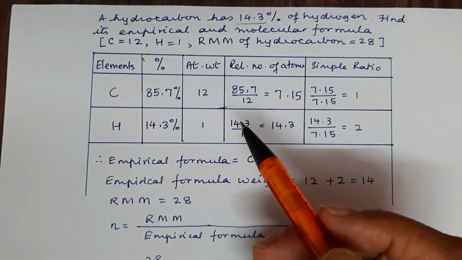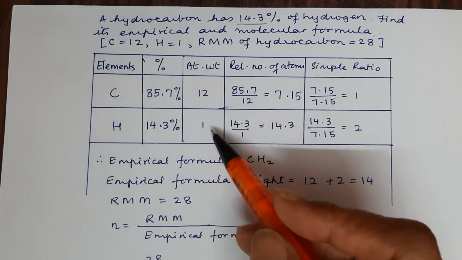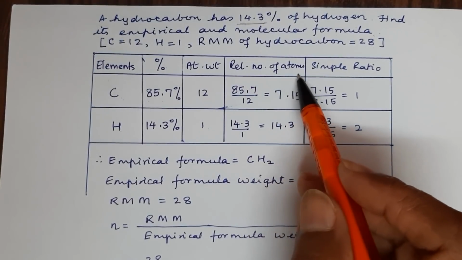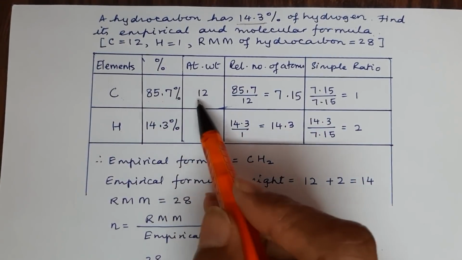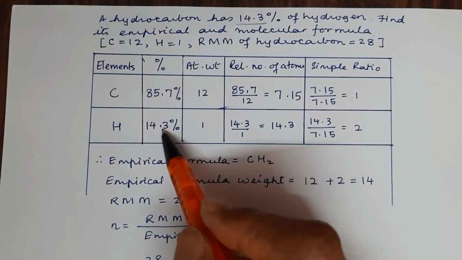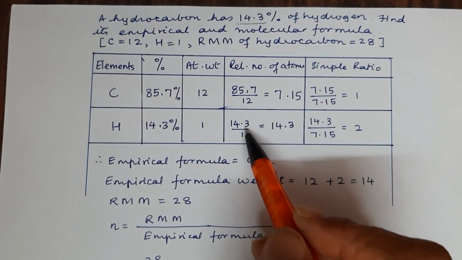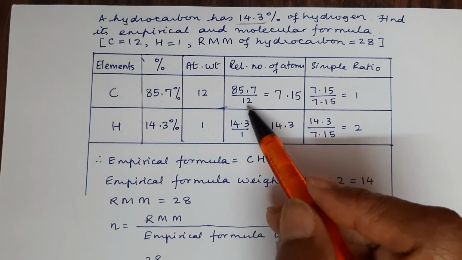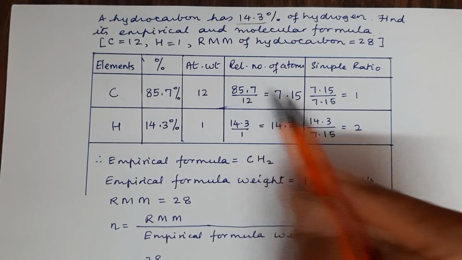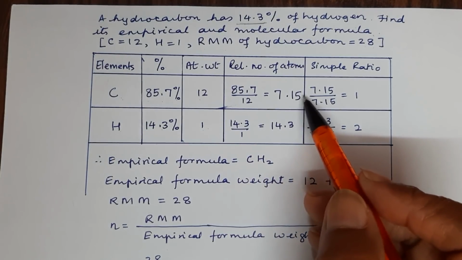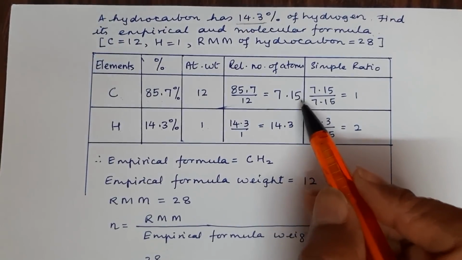the percentage of carbon. Atomic weights are 12 and 1, and relative number of atoms, we take the percentage and divide by atomic weight in both cases. And now here you'll see 12 sevens 84, 1 remains, so it will go 12 ones and then it will be 5 times, so 7.15.